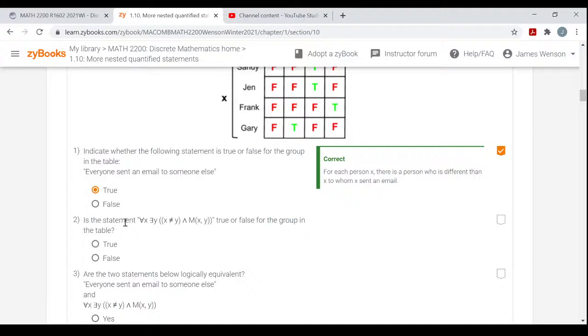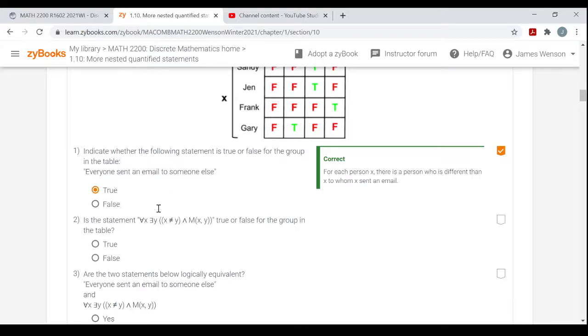And then is the statement, everybody in the group, for all x, there is a y such that x is not y and M(x,y) true or false? Well, this is that statement. Everyone sent an email to someone else. This is saying everyone sent an email to a person who wasn't them, right? Sent an email to a person, there exists a y, who wasn't them.